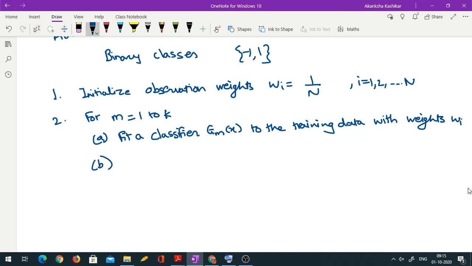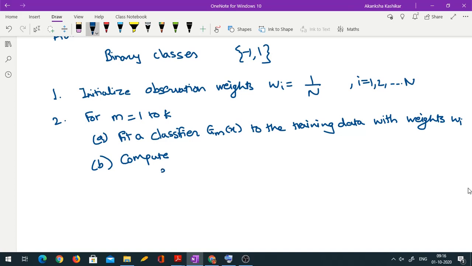Then we need to compute the misclassification error, because that misclassification error is going to decide what should be the final weight of this classifier in the final prediction. And of course, using misclassified observations, we are going to revise the weights of individual observations.